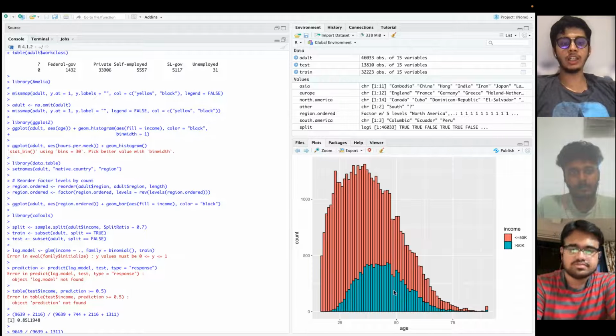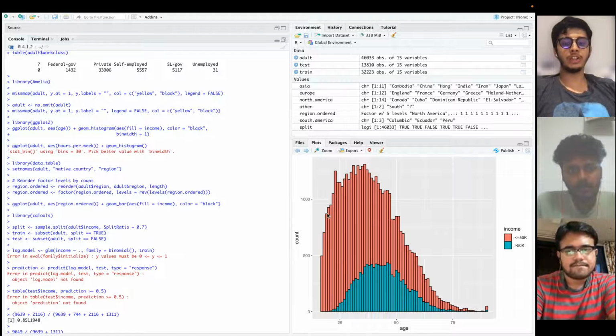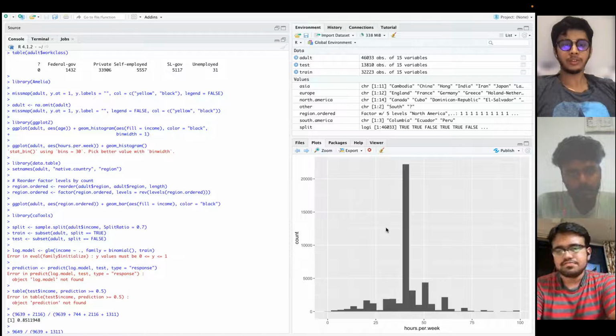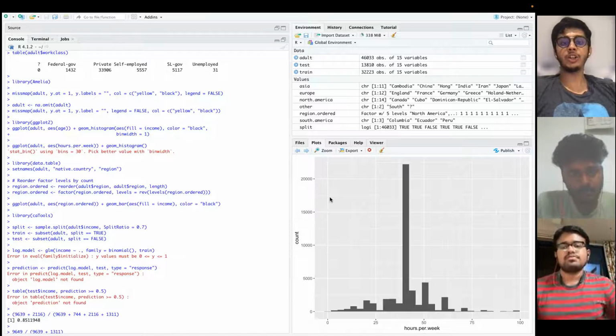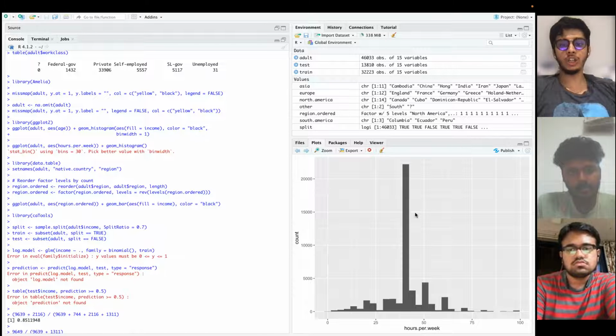Here, the coloring is indicative of percentage. From the plot, we can also see that the percentage of people who make greater than $50,000 peaks at roughly 35% between the ages of 30 and 50. Next, Suraj, can you show us the plot of hours worked per week? Perfect. Here we can clearly see that the highest frequency of hours worked per week according to this histogram is about 40 hours per week.